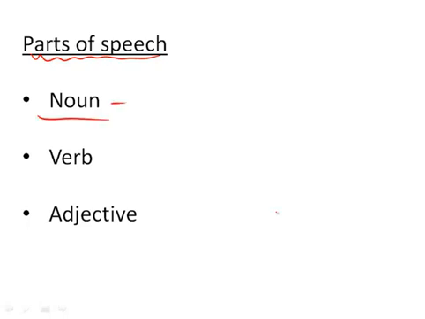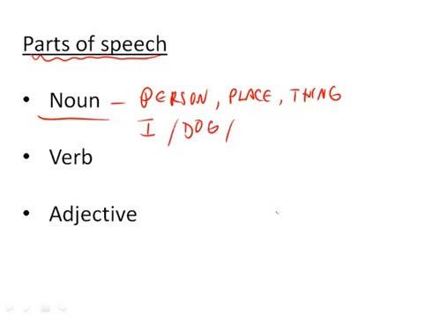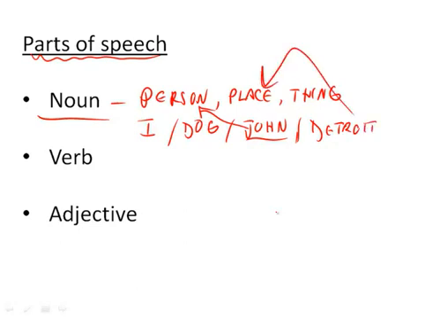Noun. Noun is a person, place, or a thing. So, I is a noun. The dog is a noun. John, maybe you don't even know anybody named John, but John is a noun because John is a person. Detroit is a noun. Why? Because Detroit is a place. And a dog, definitely not a person, but is a thing. So we can see that nouns are part of our lives. Everywhere we look, there are nouns.